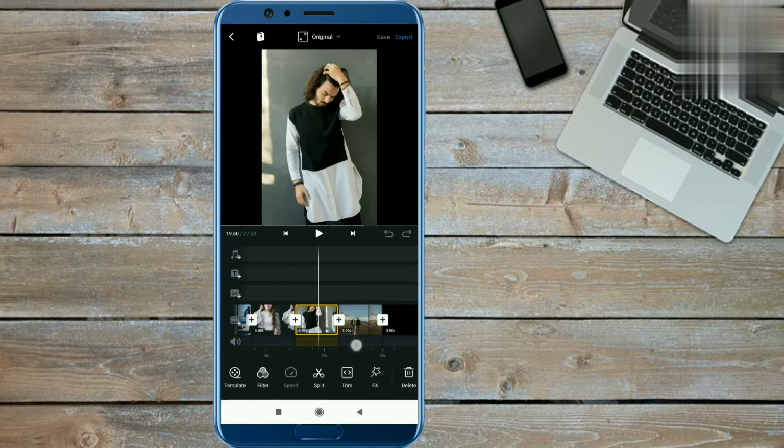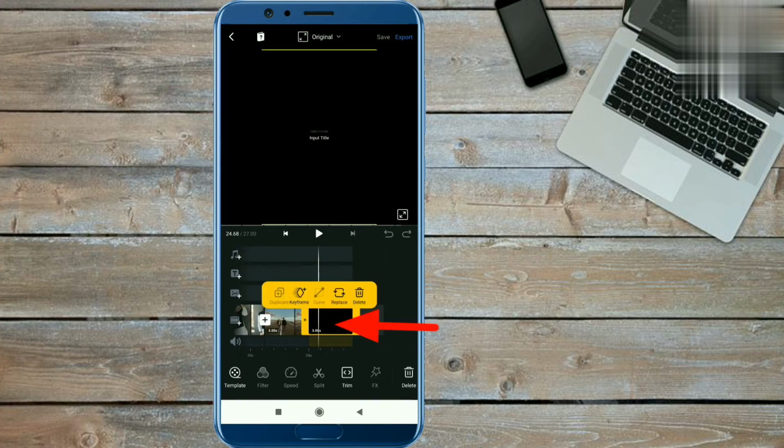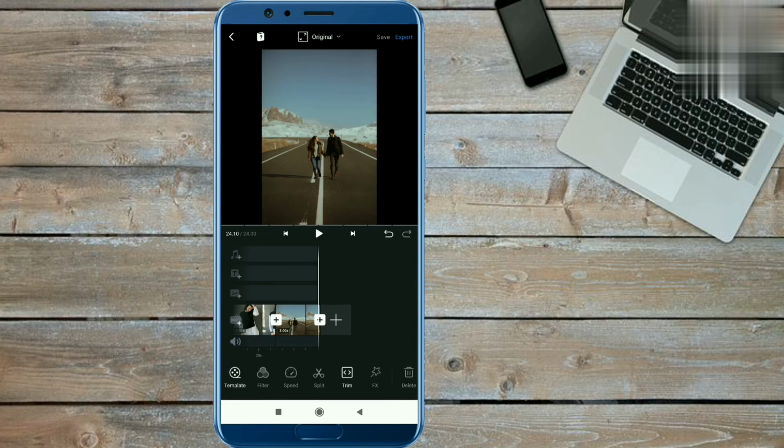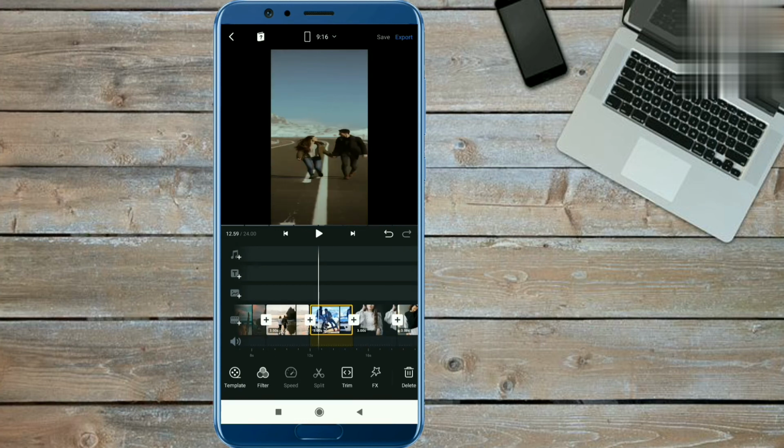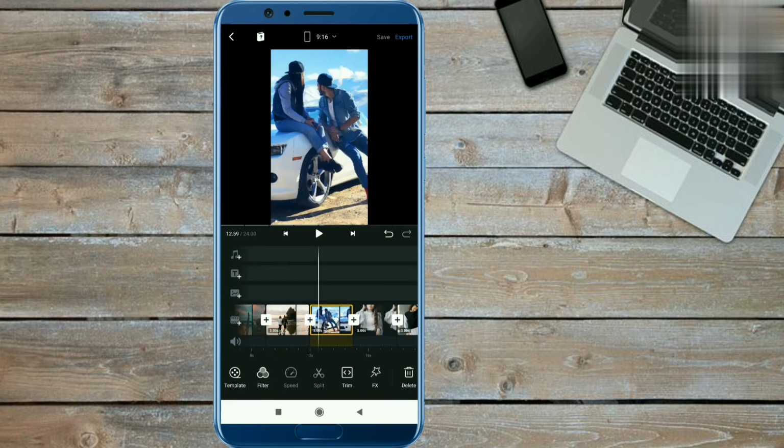Now first, delete the VN default clip from here, and select the ratio of 9:16. Now guys, we will add the music here. The music link is given on my Telegram channel, and the Telegram link is given in the description.